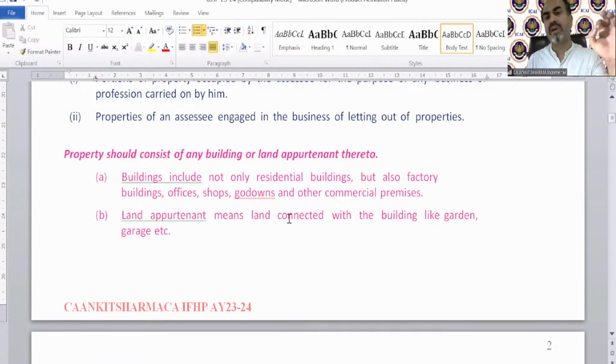So all theoretical as well as numerical provisions, all chapters are important. Understand? CA is a very, very comprehensive course. It covers a lot of things, a lot of subjects, a lot of conditions, a lot of chapters, etc. So please do not go for selected study. Selected study might help you in one paper or might help you in two papers. But by the end of the day, you have to go with your comprehensive studies because it's an inter-level.